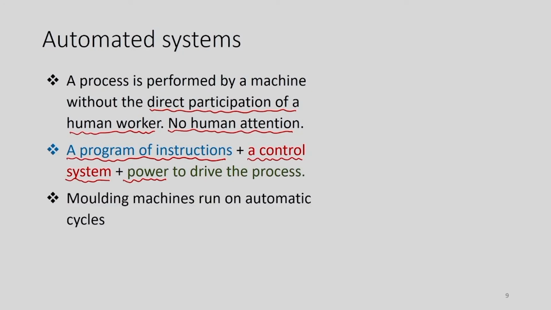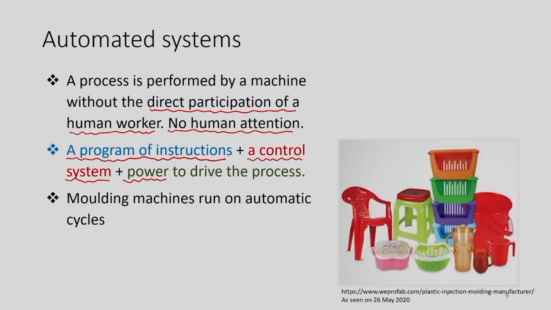A simple example of an automated system is the molding machine, running in automatic mode, used in manufacturing a variety of products, which are seen on the screen, at mass scale. Imagine the manufacturing of a plastic chair or a stool or a bucket or baskets at mass scale.